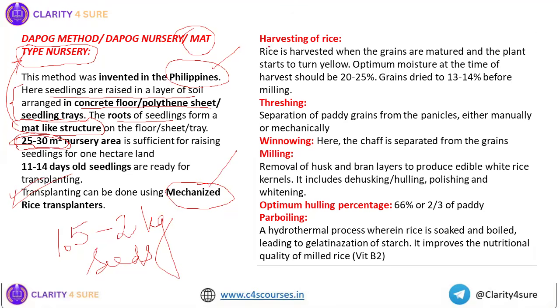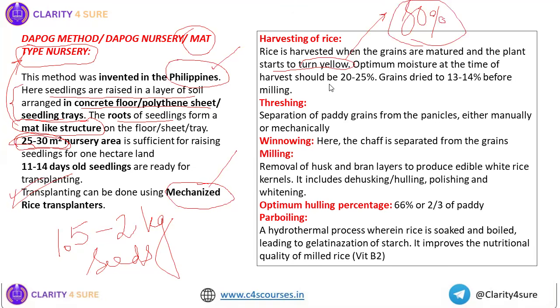Now, next, about the harvesting of rice. Rice is harvested when the grains are matured and the plant starts to turn yellow. Usually, when 80% of the culm, or the plant, has turned yellow, then we go for harvesting of rice.